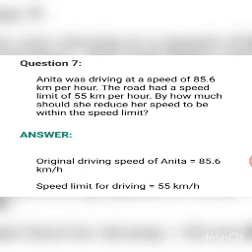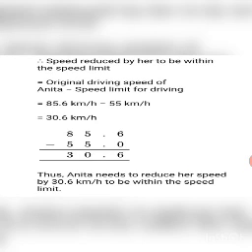Original driving speed of Anita is equal to 85.6 kilometers per hour. Speed limit for driving is equal to 55 kilometers per hour. Therefore, speed reduced by her to be within the speed limit is equal to original driving speed of Anita minus speed limit for driving is equal to 85.6 kilometers per hour minus 55 kilometers per hour.